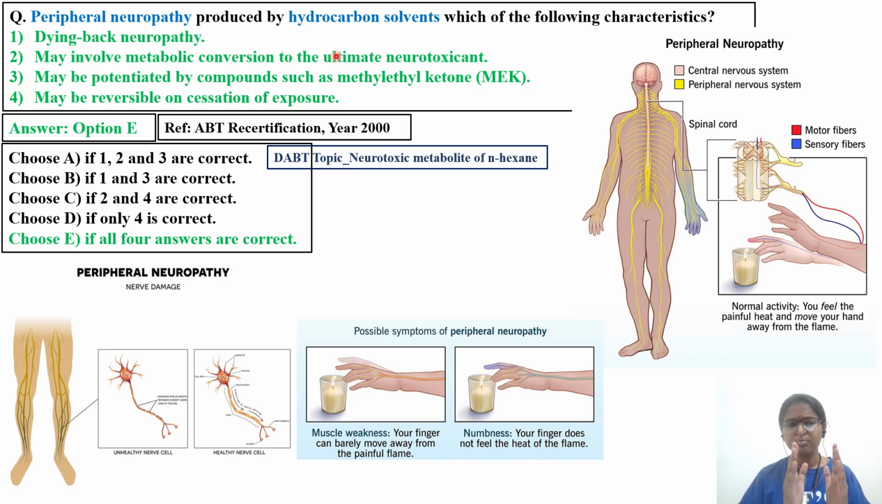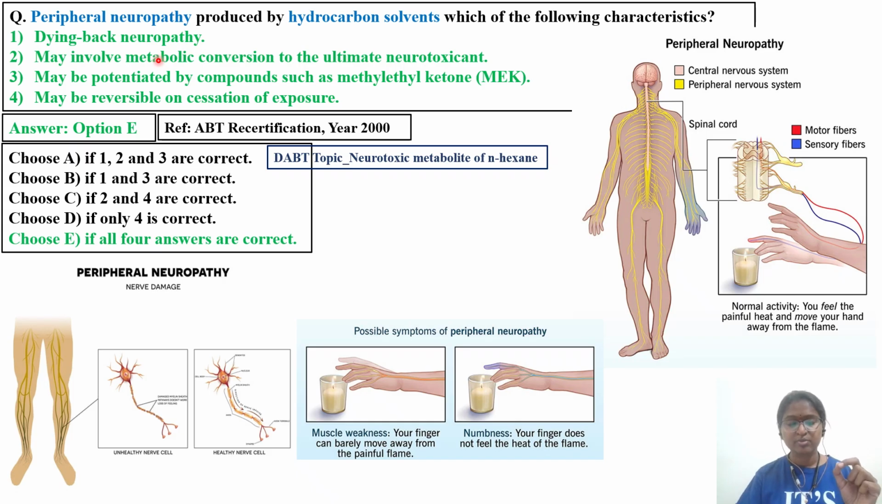This question is related to peripheral neuropathy. The right answer is in green text, that is dying back neuropathy. You will also come across this in organophosphorus poisoning, where anticholinergic drugs are used. With organophosphates you will also learn about dying back neuropathy, from the neuronal end towards the CNS. So one question with respect to dying back neuropathy you will get in the exam.